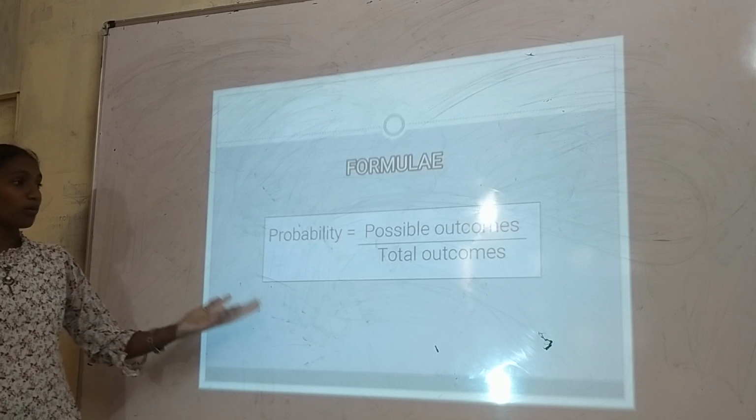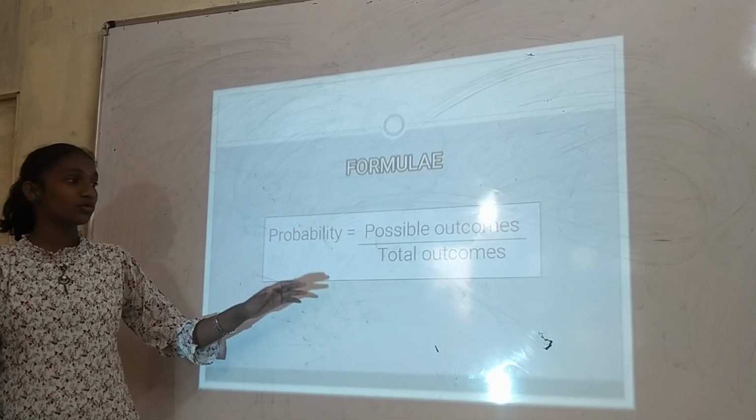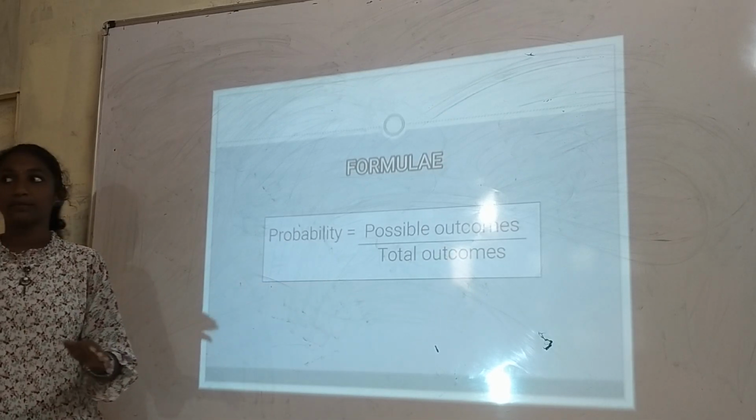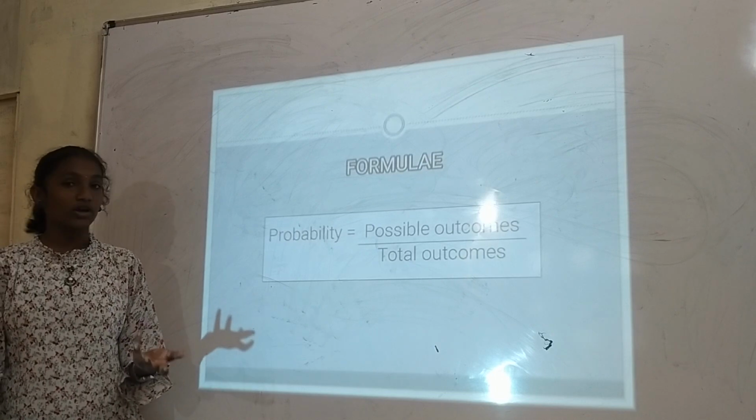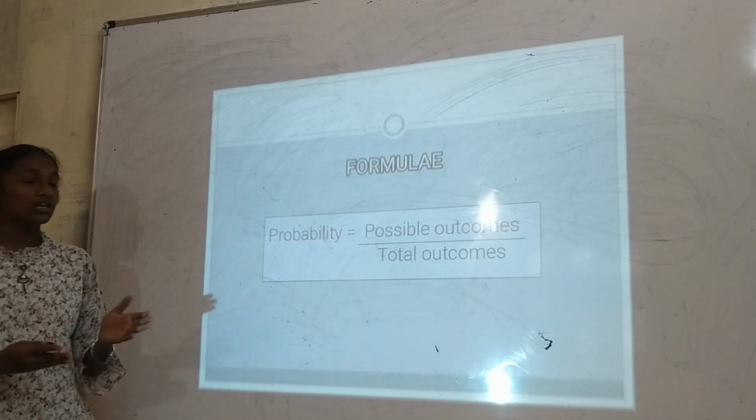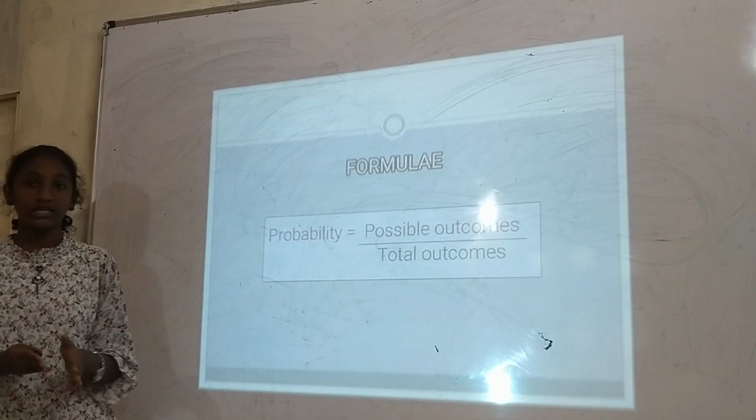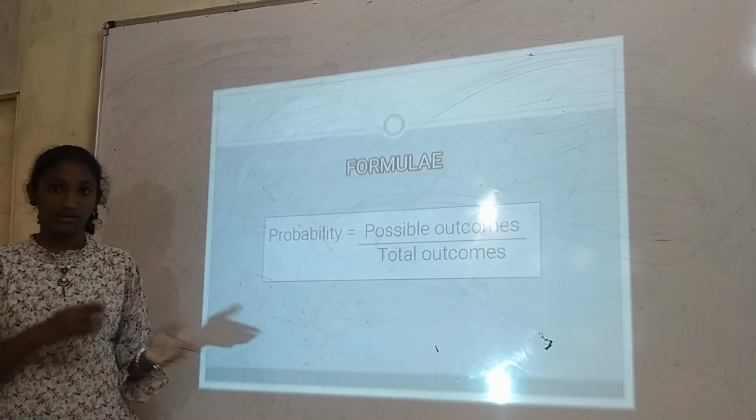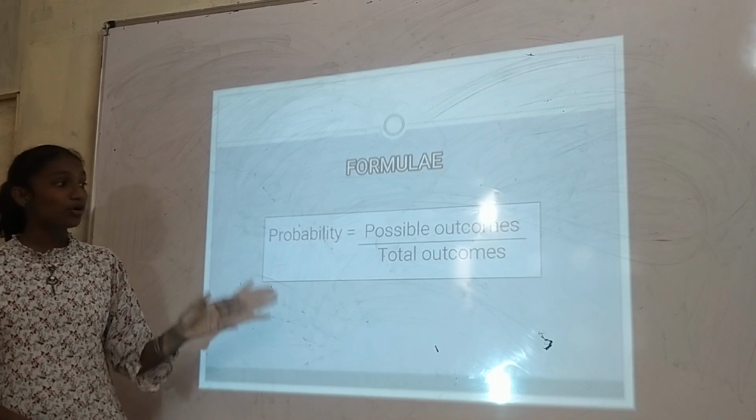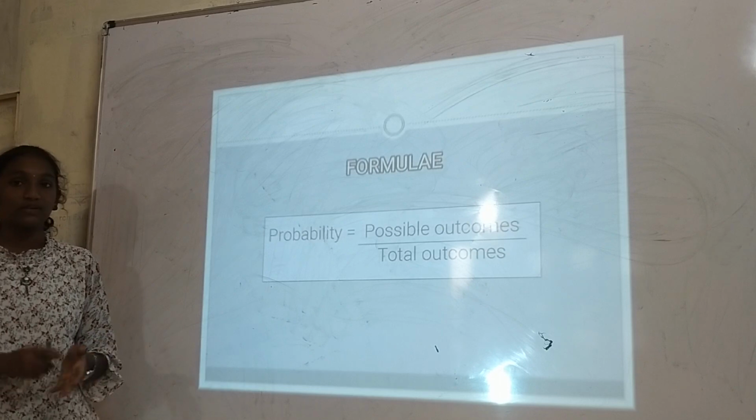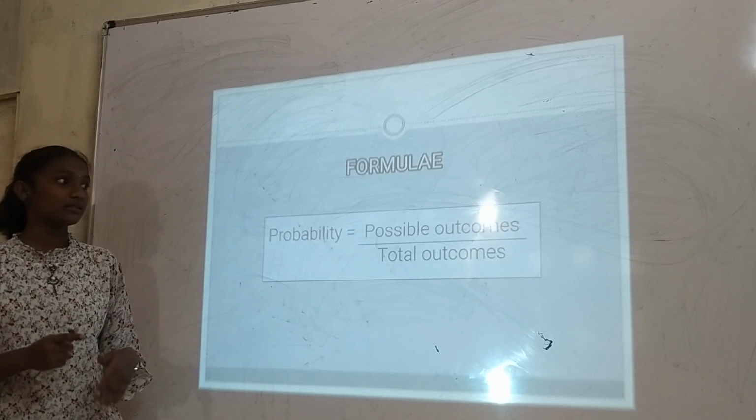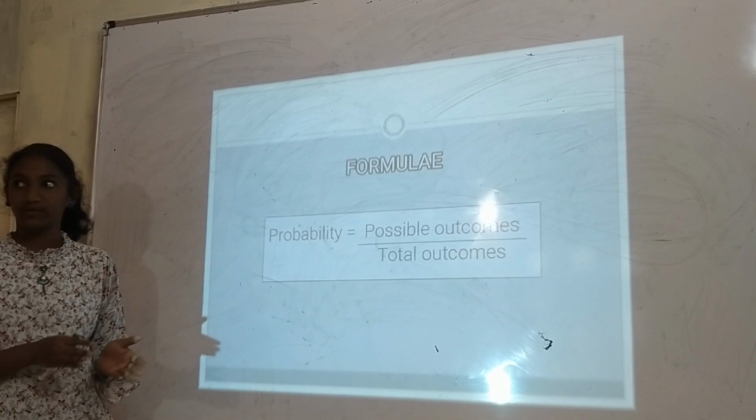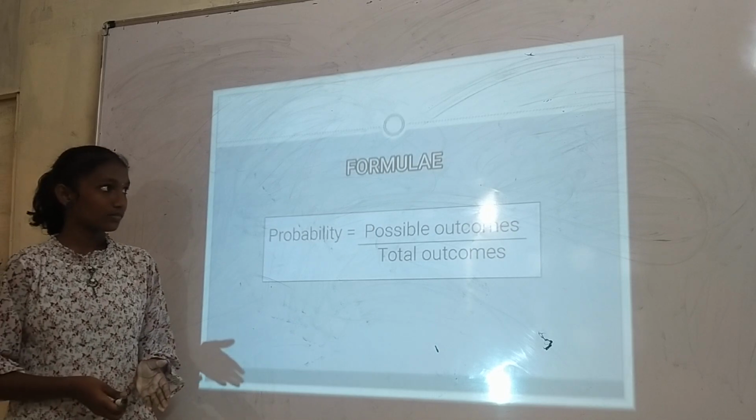The formula of probability is possible outcomes divided by total number of outcomes. For example, if I'm taking a coin and tossing it, then the total number of outcomes will be 2, because the coin has only two faces: one is head and one is tail. And the possible outcomes among those are only one, because at a time we can see only one face among them.